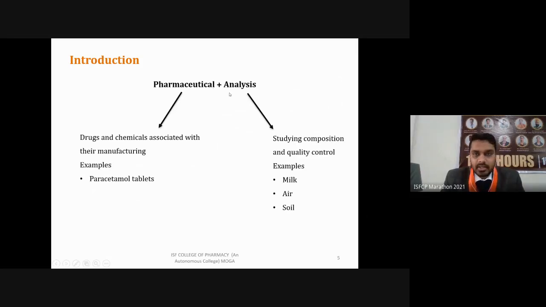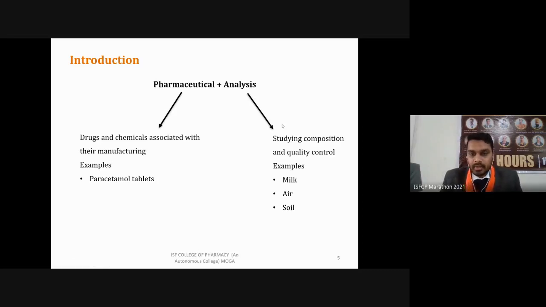So first, let's take the term analysis. What does it mean? Analysis means analyzing, or you can say we are recording some observations. So we are studying composition and quality control. In this, we can use two terms, quality control and quality assurance.